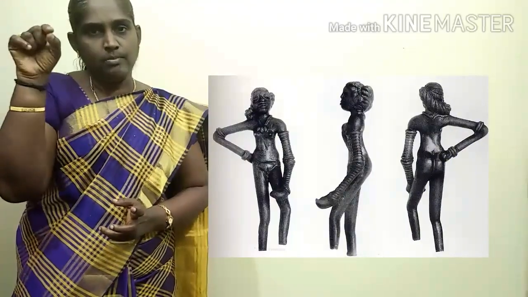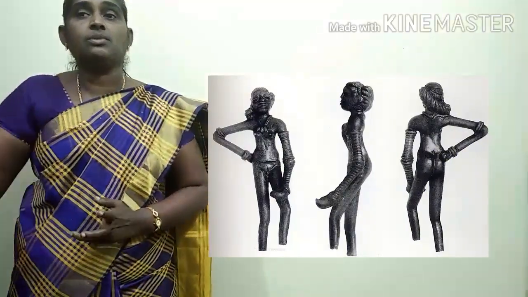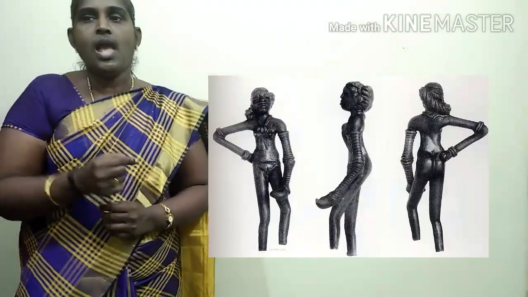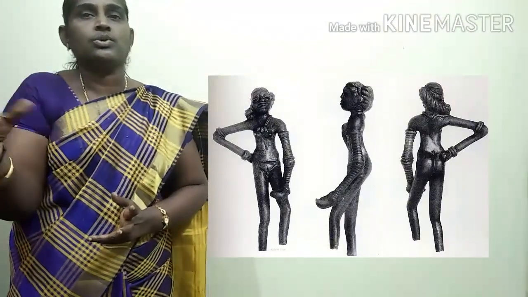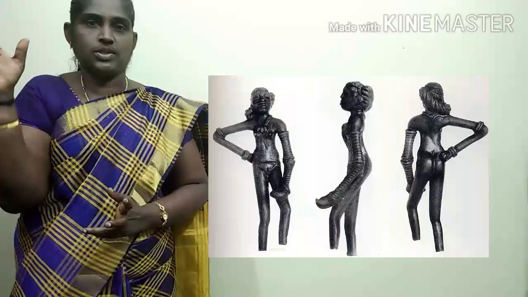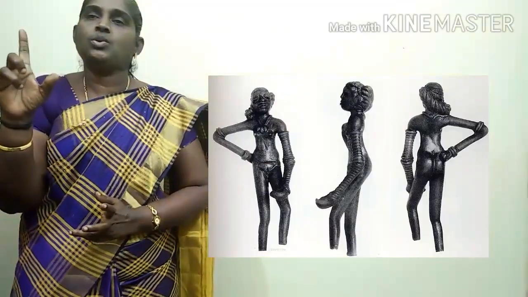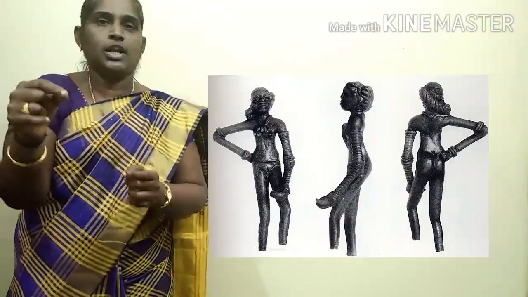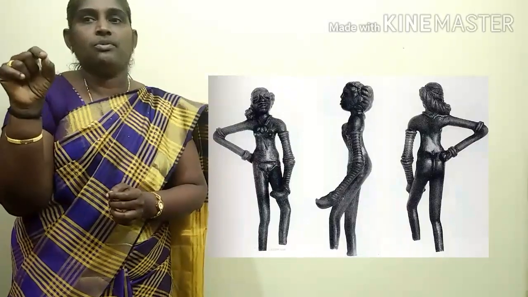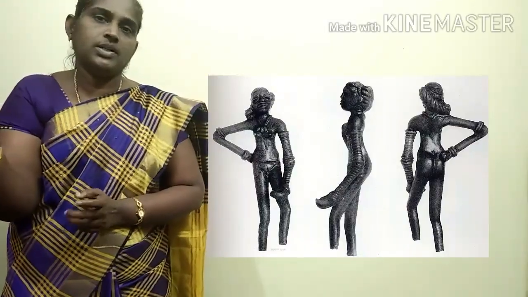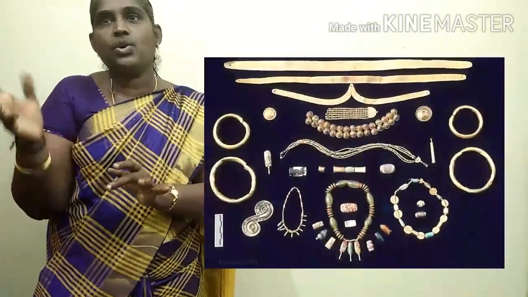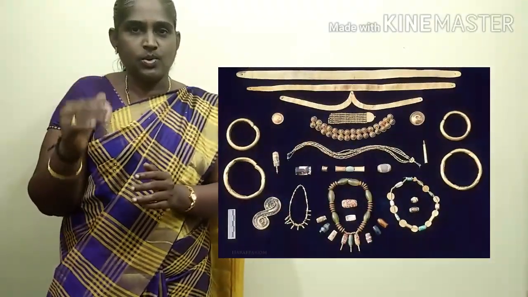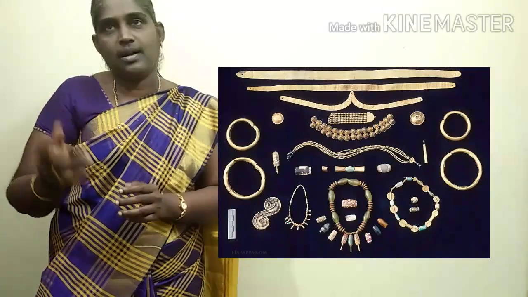The bronze image of the dancing girl was found from Mohenjo-daro and gives the idea of the use of the lost wax process, L-O-S-T. This is one of the technologies. The Harappans used metal and stone ornaments.